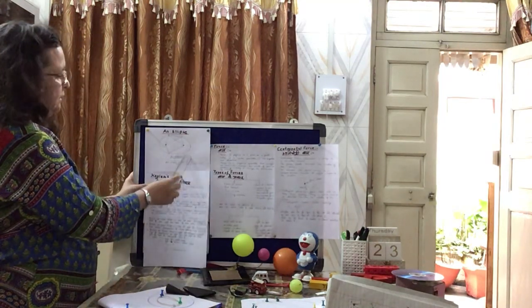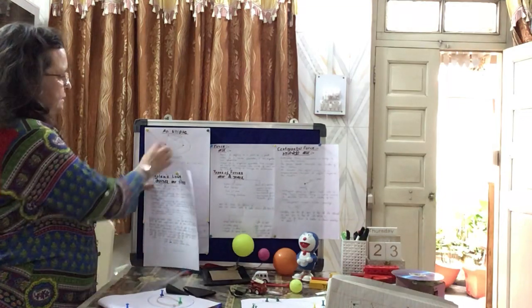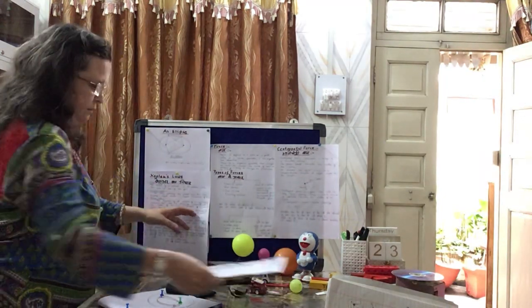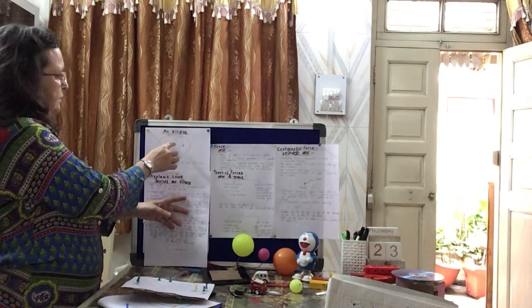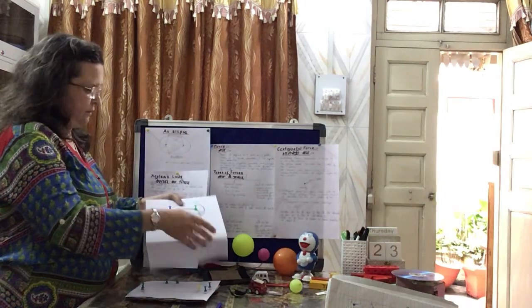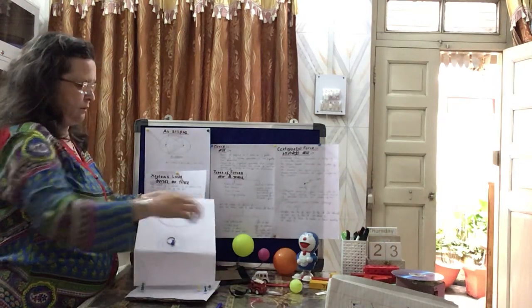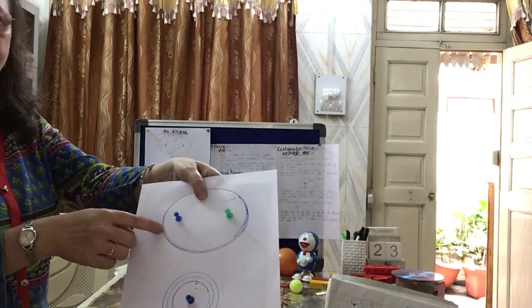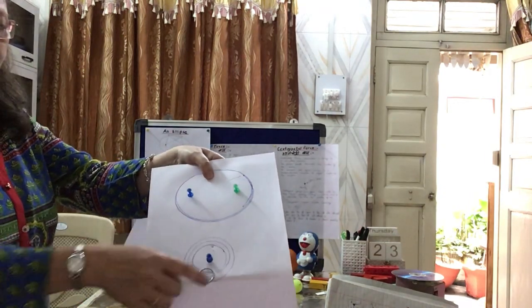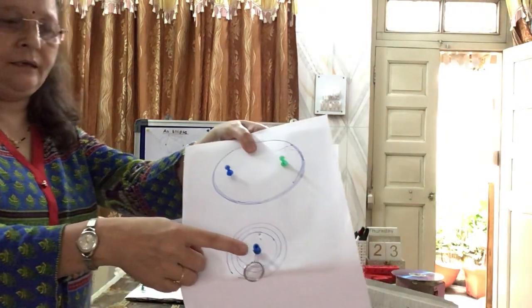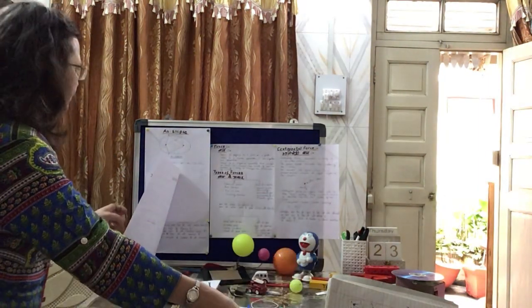So see here, this is an ellipse. Here two foci are there. How many foci are there in an ellipse? See, 2 focal points in an ellipse. But in a circle there is only 1 focal point. Is that clear? So we move further.